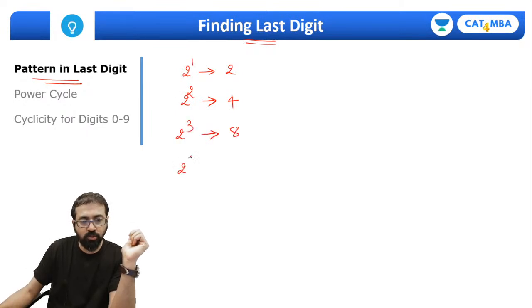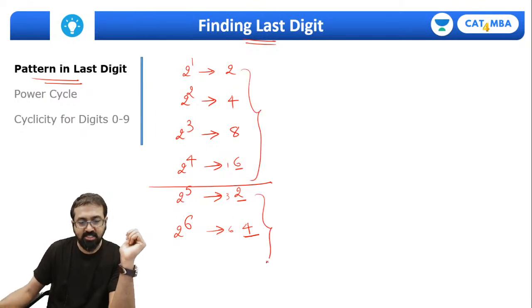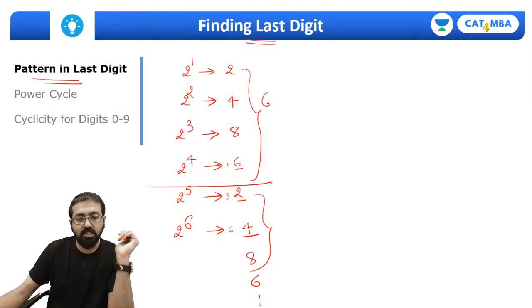8. 2 raised to 4 is 16, so what is the last digit? 6. 2 raised to 4 is 16, so the last digit is 6. Now 2 raised to 5 is 32, so what is the last digit? Once again 2. 2 raised to 6 is 64, so what is the last digit? 4, right? If you observe, the pattern in the last digit will start getting repeated. Yes or no? 2, 4, 8, 6, and again 2, 4, 8, 6. It will keep getting repeated, and this is called cyclicity or power cycle.